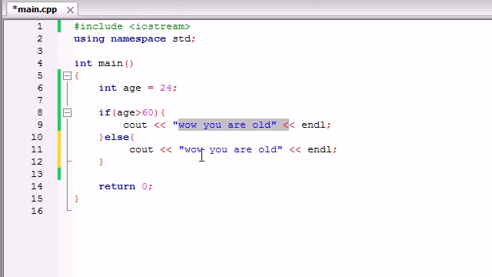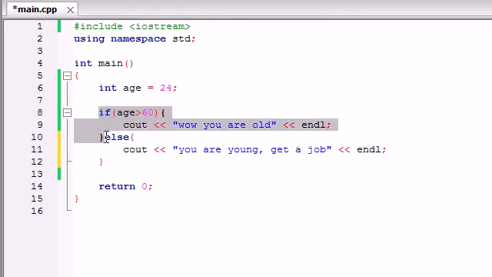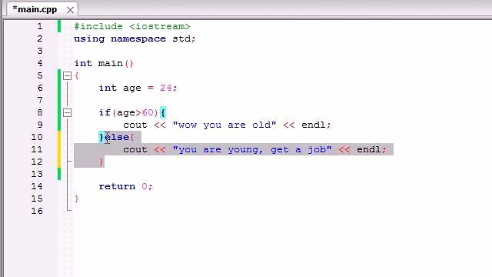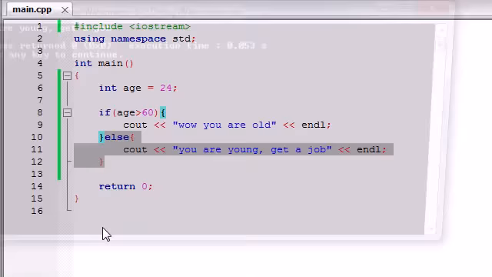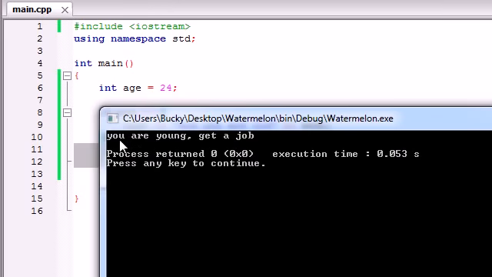But let's not put wow, you're old for either one. If they're under 60, let's go ahead and write you are young, get a job. So now when we go ahead and run our program, unlike before when it says alright, since this test isn't true, I'm just going to skip it, it says alright, this test isn't true, so what am I supposed to do if it's false? Well, I'm supposed to do the else. So let's go ahead and run it, and it says you are young, get a job.